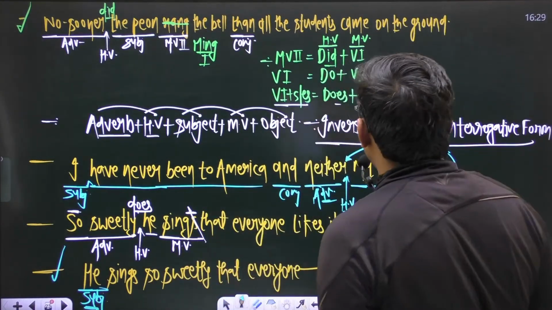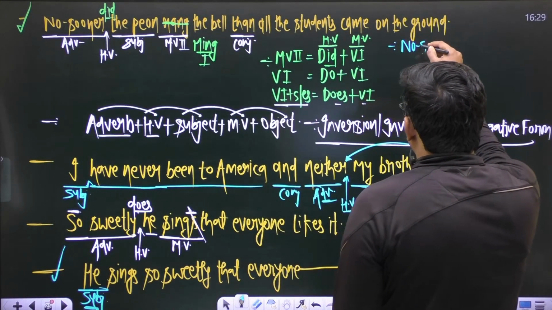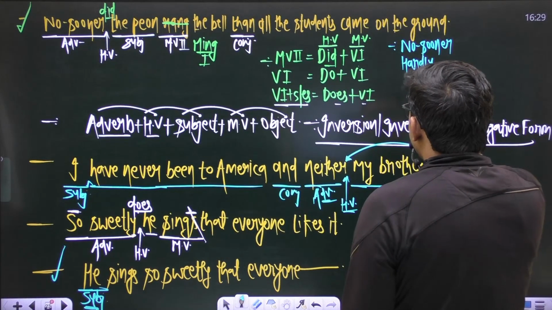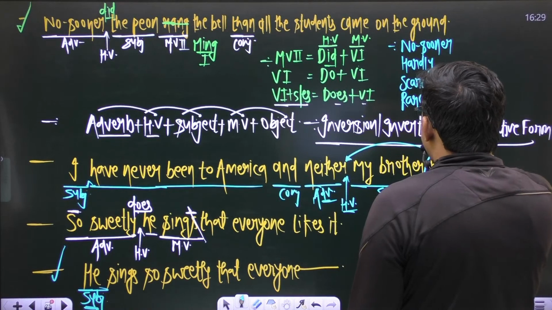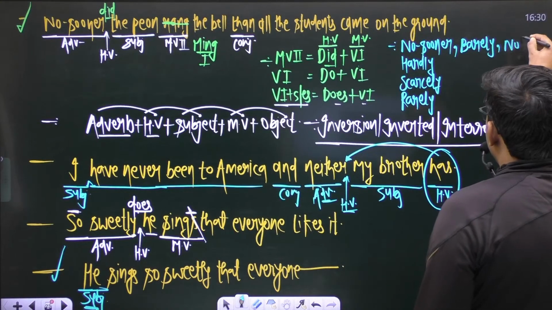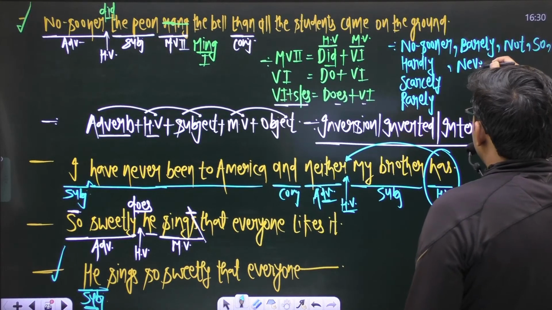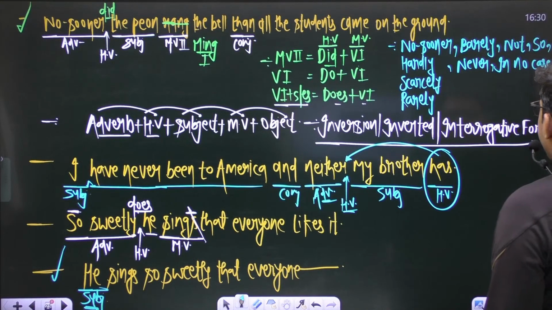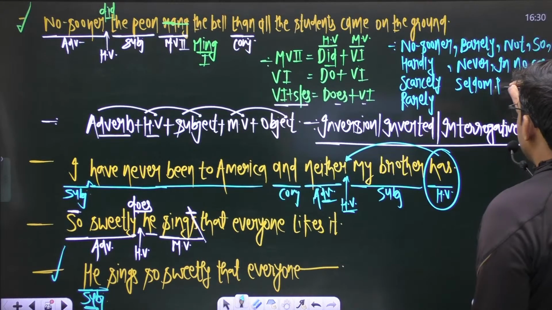And what are the adverbs? If you just want to know, adverbs like no sooner, hardly, scarcely, rarely, barely, not, so, never, in no case, seldom, and neither.